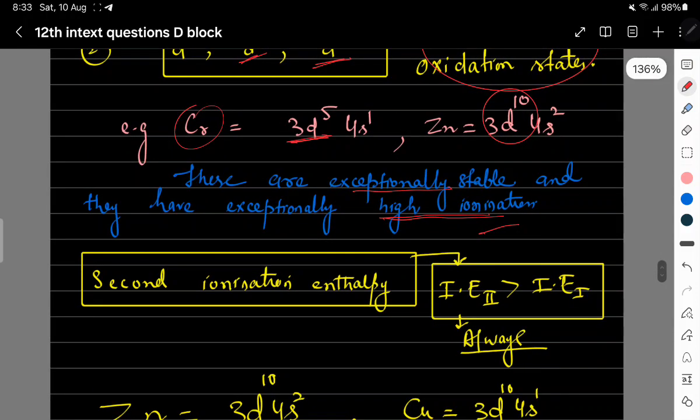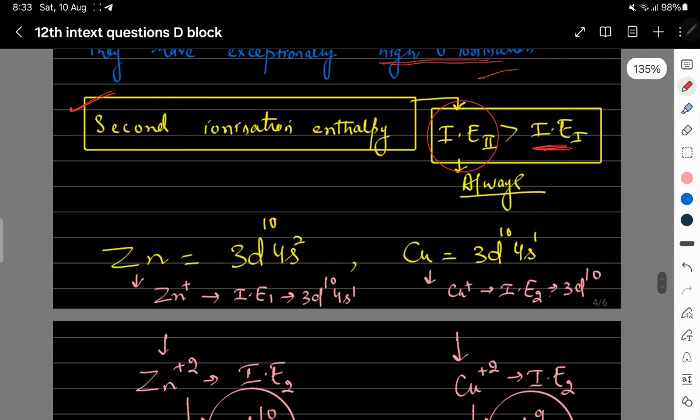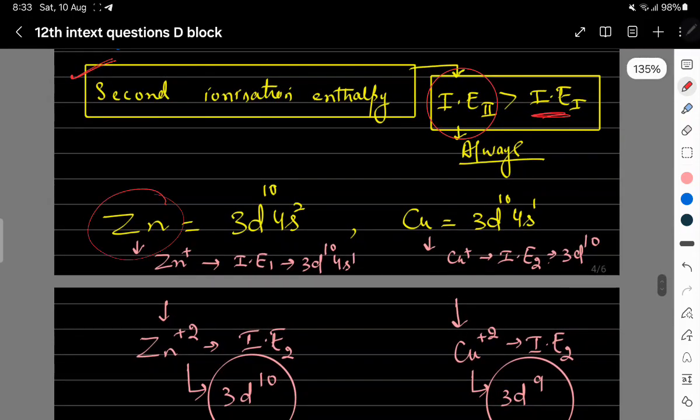If we talk about the second ionization enthalpy, we know that the second ionization energy is always greater than the first. So if we have zinc and copper, on losing one electron we get 3d10 for copper.